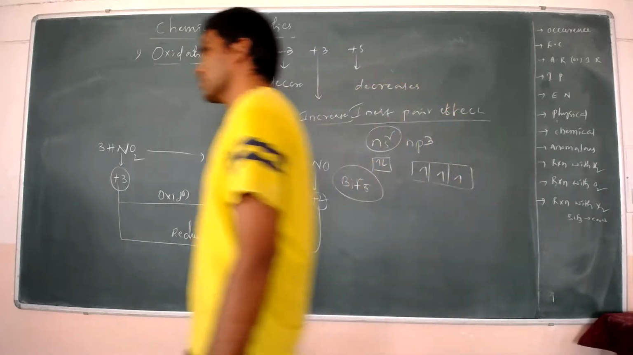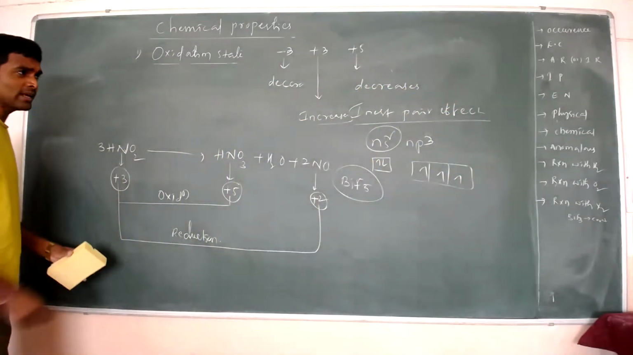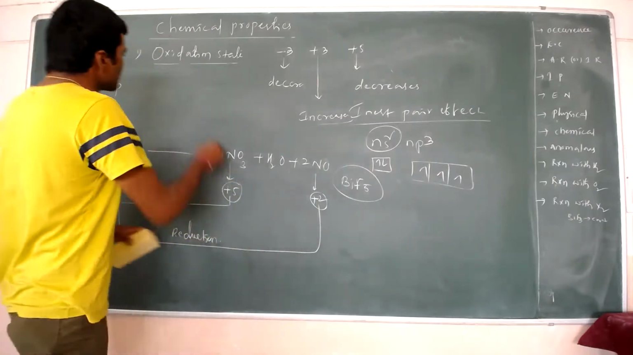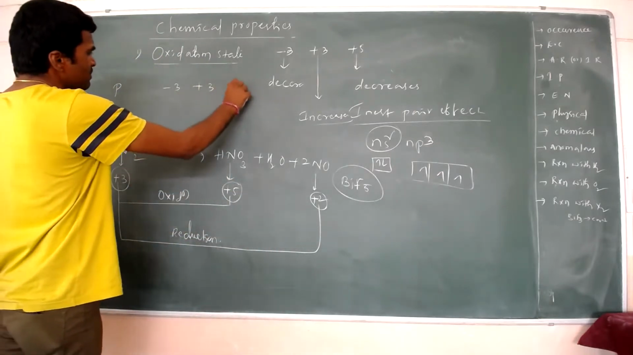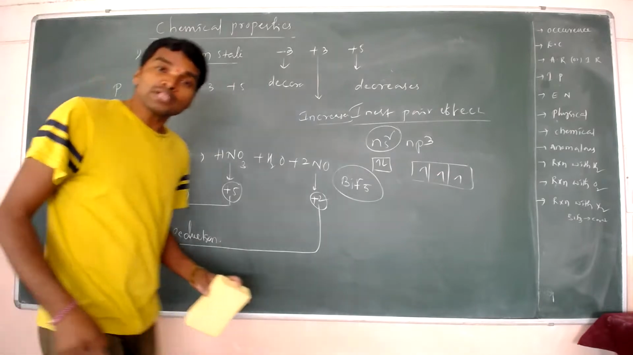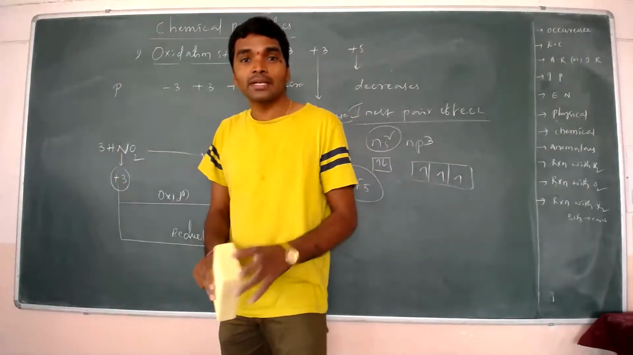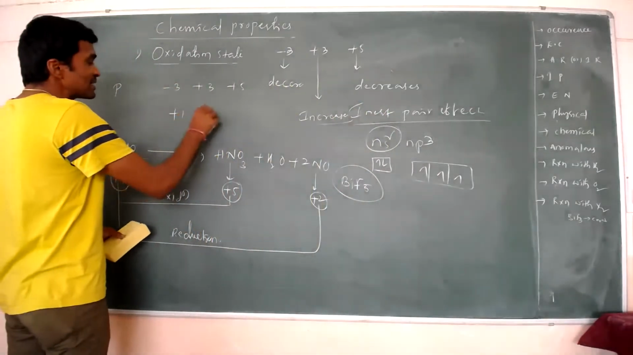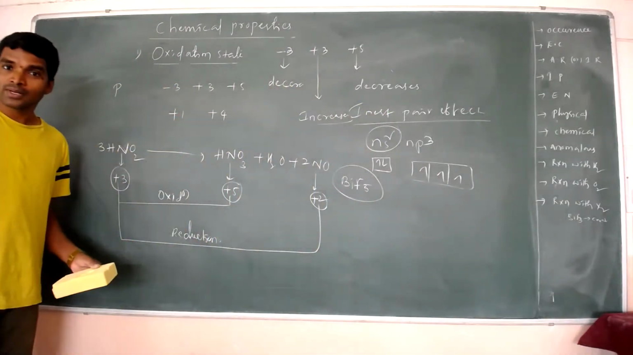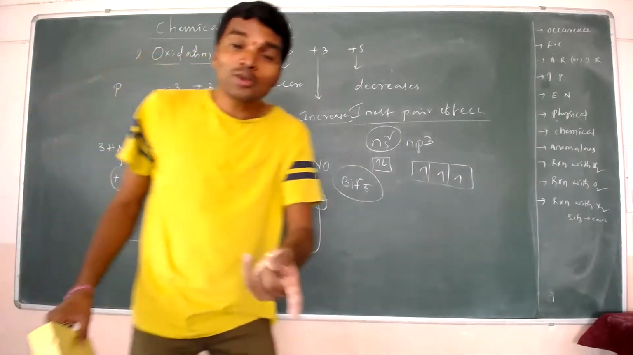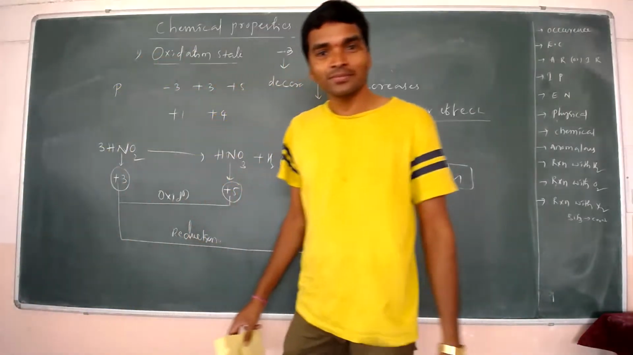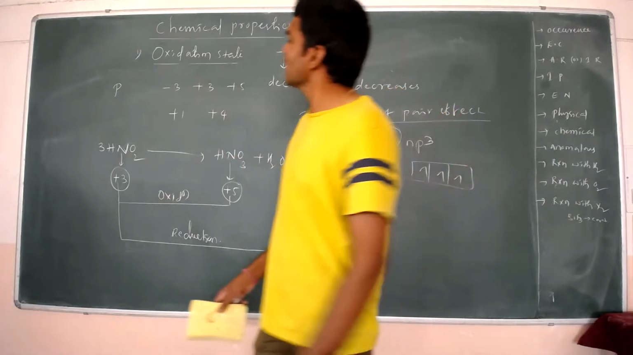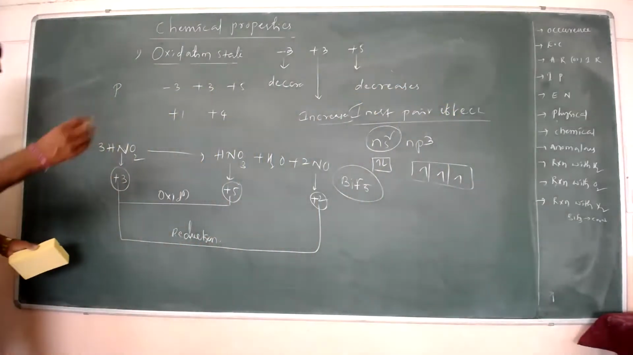Okay, right. And then next you see phosphorus. For these group elements, the common oxidation states are -3, +3 and +5. Along with these, phosphorus also exhibits two other important oxidation states, those are +1 and +4. Phosphorus also undergoes a disproportionation reaction. So give one example, sir, for phosphorus. Yeah, I'm going to give an example.